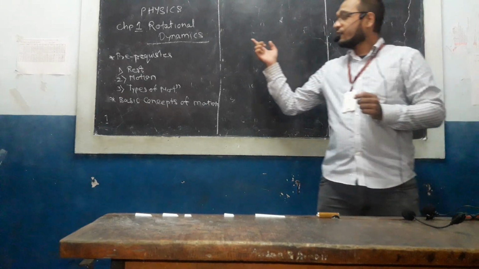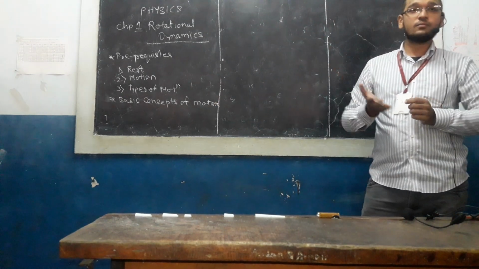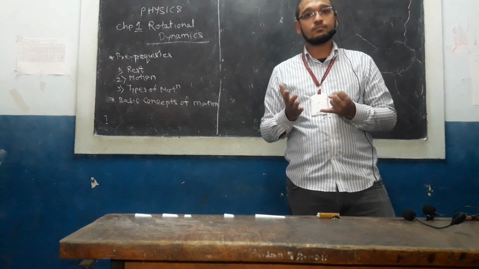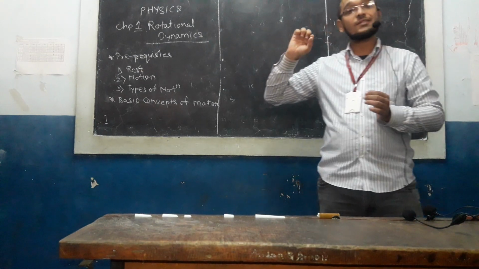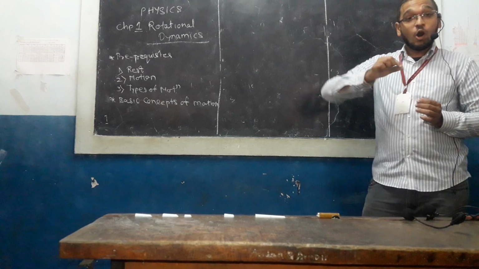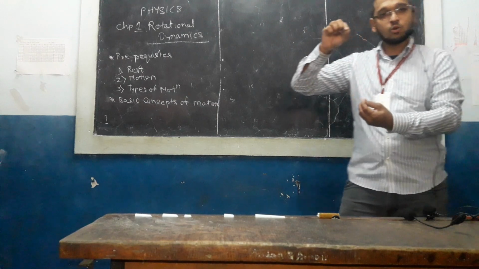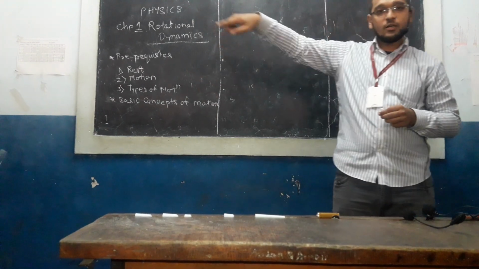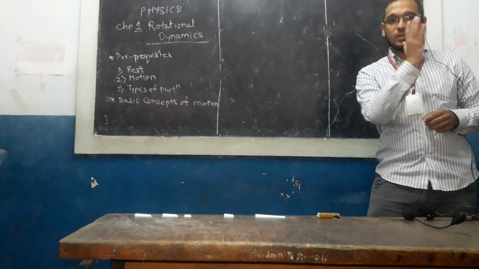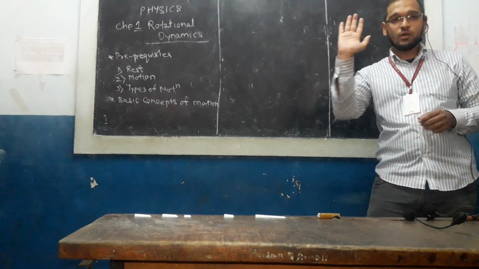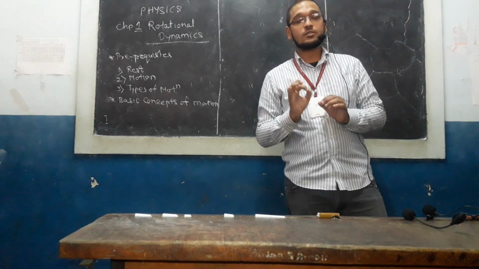And there are different types of motion that we have learned. You are learning since standard 8, that is linear motion. The motion which is in a straight line is called linear motion. It is also called rectilinear motion. Then oscillatory motion. If you have a pendulum, or if you tie a thread to a stone and give a push, or you just nod your head here and here, it oscillates within a particular range. It moves up to here and then comes here, so it has a fixed range. Such kind of motion is called oscillatory motion.